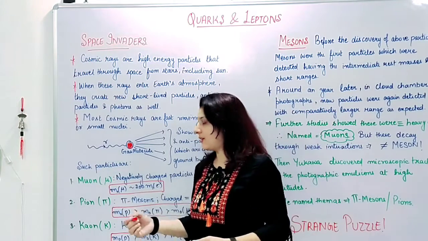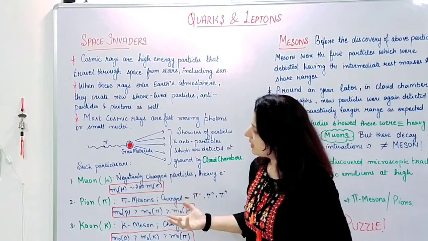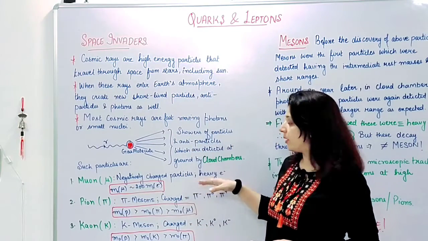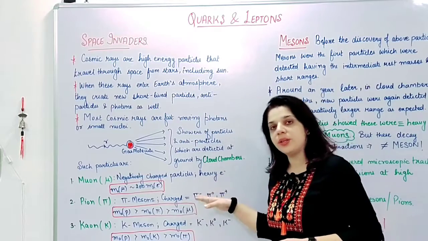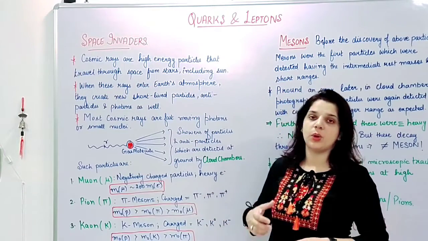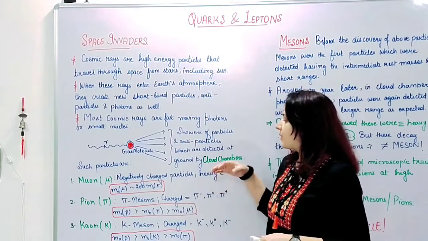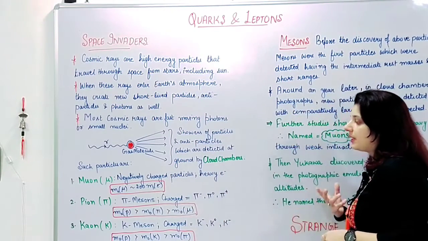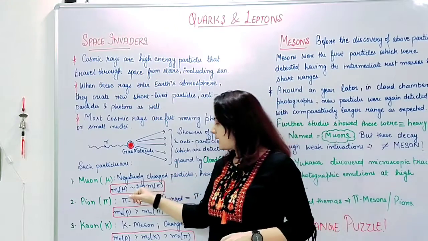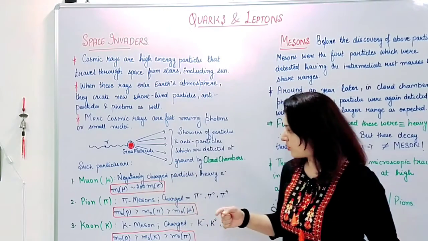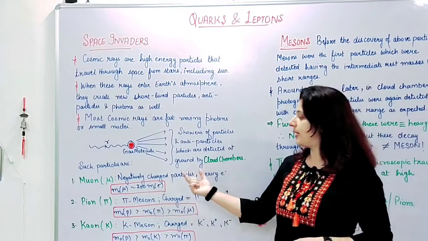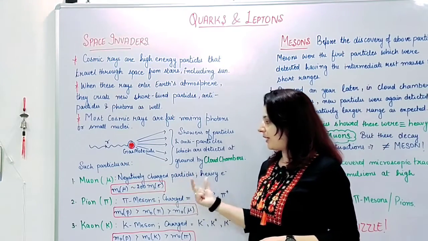A few such particles are, number one, muons. These are negatively charged particles, and some of their properties are equivalent to a heavy electron. Its mass is heavier than the electron, approximately 200 times the mass of the electron. So we call it a heavy electron, and since it is negatively charged, I'll write mu negative.